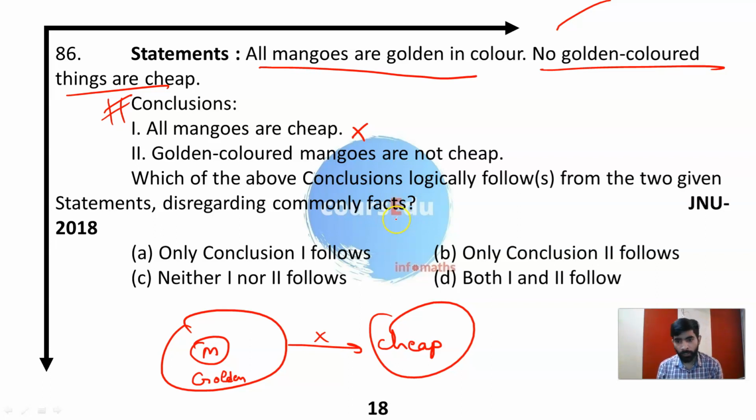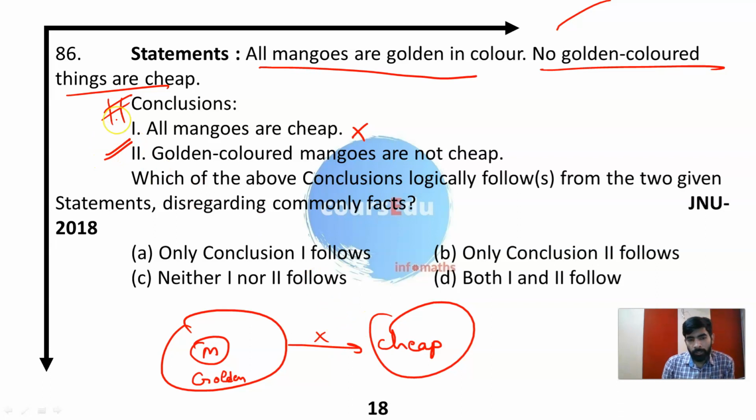Is it right or wrong according to you? See, all the mangoes are golden colored. So I can say mangoes are golden color. Golden colored mangoes, which is all the mangoes, are not cheap. Exactly right, because they are golden in color.